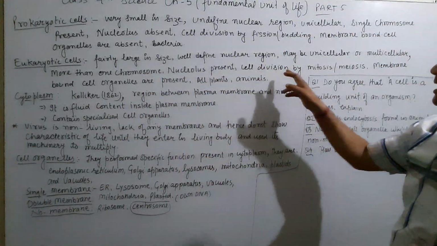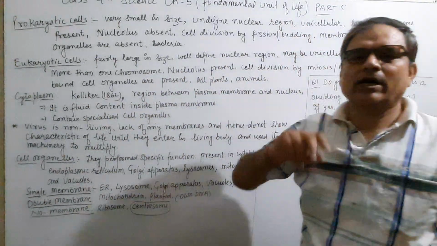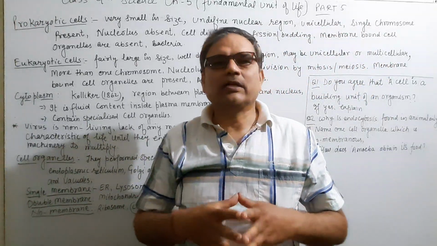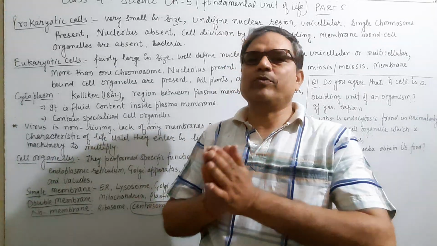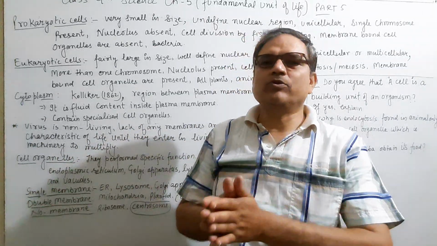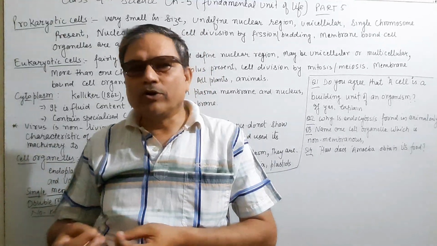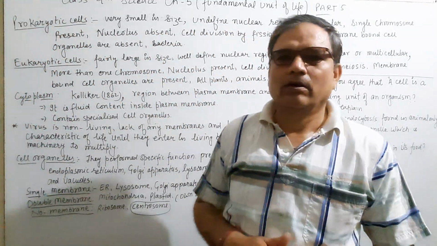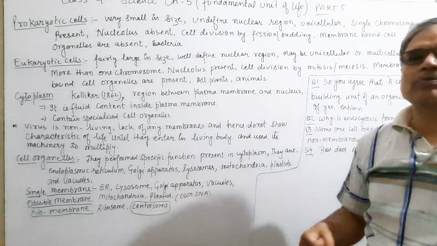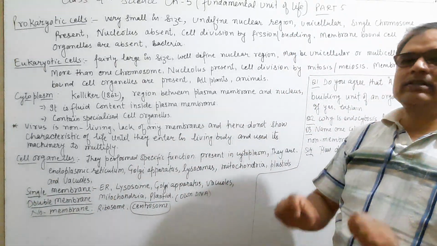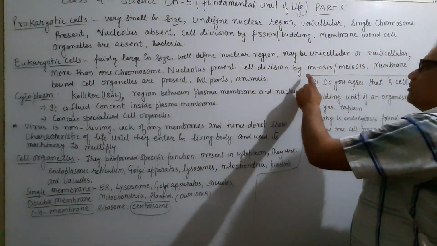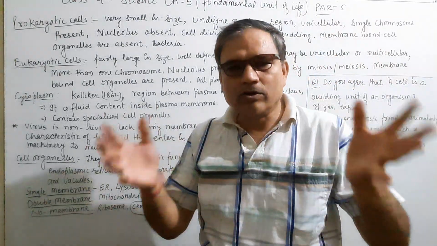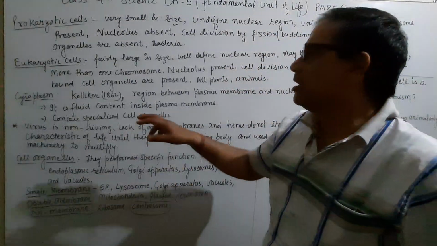Nucleolus is present only in cell division. In prokaryotes the cell division is either fission or budding, but in eukaryotes cell division takes place by mitosis and meiosis. Meiosis produces new cells, and mitosis is related to growth and development. When the cell grows, that is mitosis. So in a eukaryotic cell, cell division takes place by mitosis or meiosis.